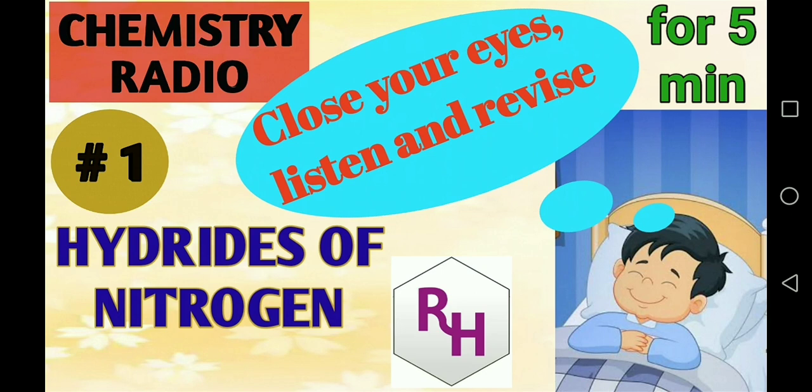Hence, remember, BiH3 has the highest boiling point, higher than SbH3. Listen carefully: BiH3 has a higher boiling point than SbH3. The reason is that BiH3 has more molecular mass than SbH3. After SbH3 we might expect AsH3 because of its molecular mass, but remember NH3 is there. NH3 can form hydrogen bonding. Then AsH3, then PH3.